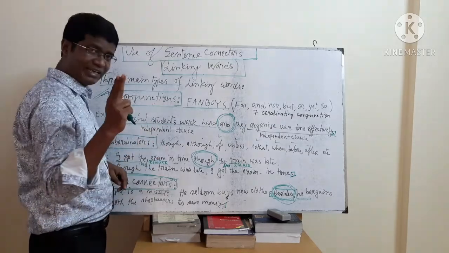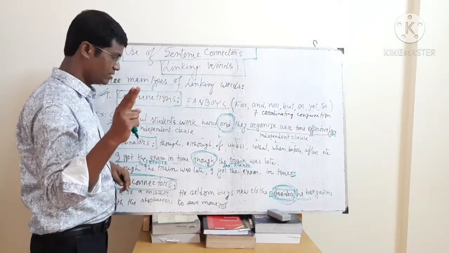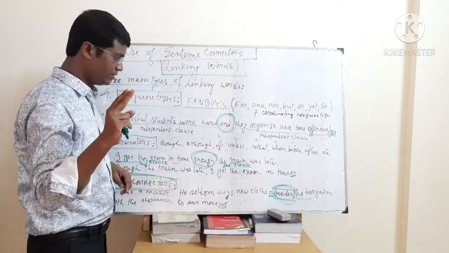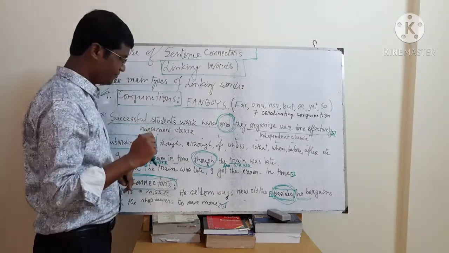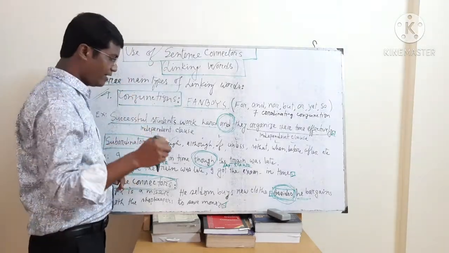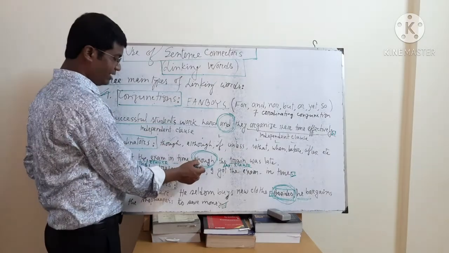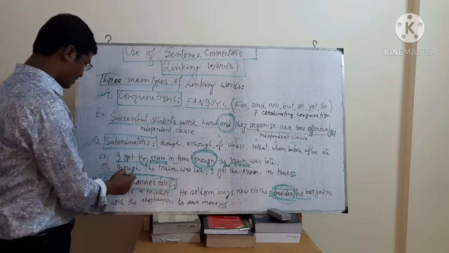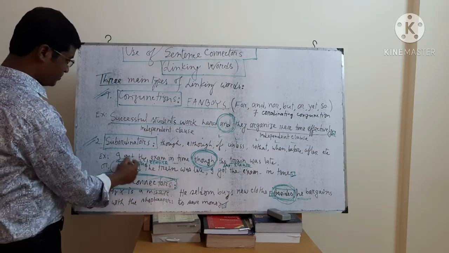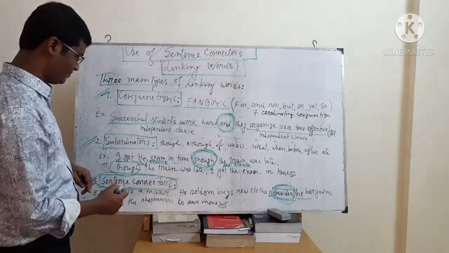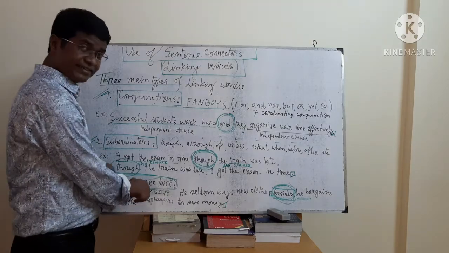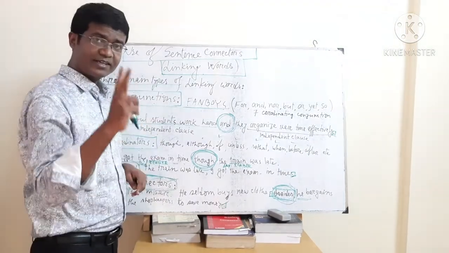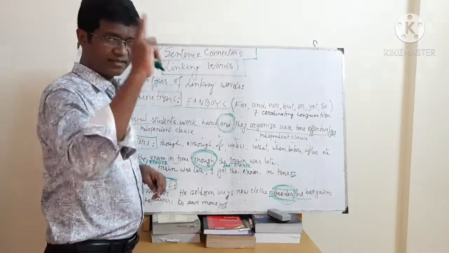Subordinators link two clauses, one principal, another subordinate, and they are used in the middle of a sentence or at the beginning of a sentence. And sentence connectors connect two sentences.